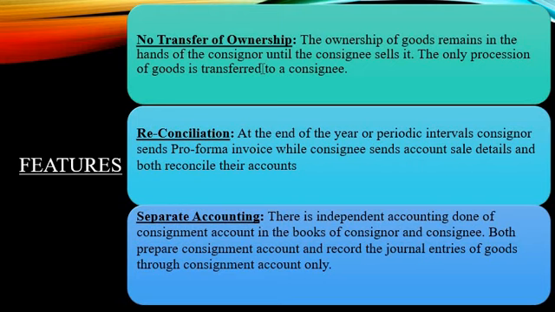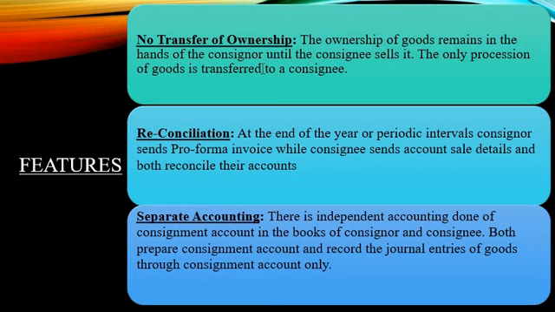Okay, so all these details regarding at what price the products are to be sold will be given in the pro forma invoice, which has been sent by the consignor to the consignee while sending the goods. So at the end of the financial year or the periodical intervals, the consignor and the consignee prepare their accounts as per the details sent by the consignor in the pro forma invoice.